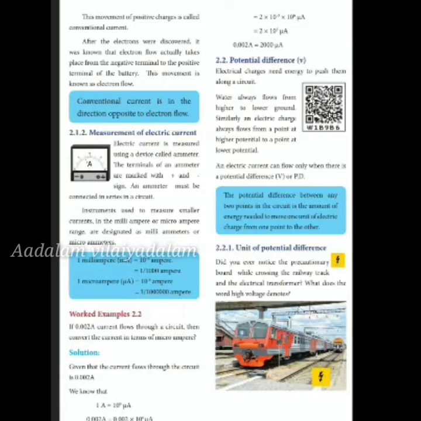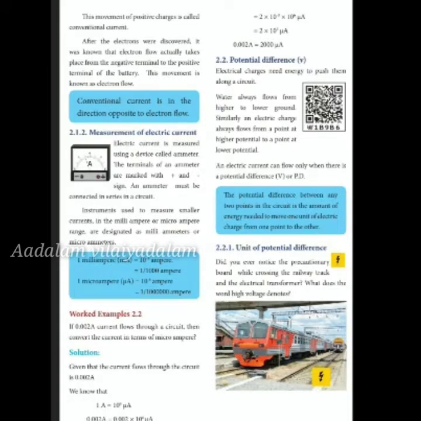There are two kinds of ammeters to measure two ranges of current. To measure small currents in the milliampere range, milliammeters are used. For the microampere range, microammeters are used. You will now see the comparison between milliampere and microampere.